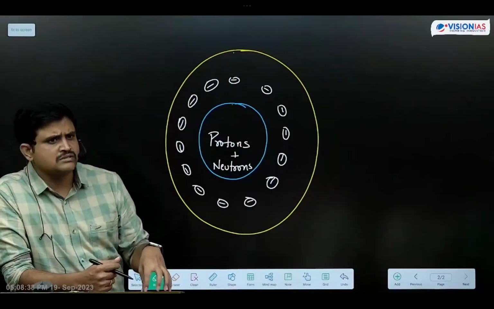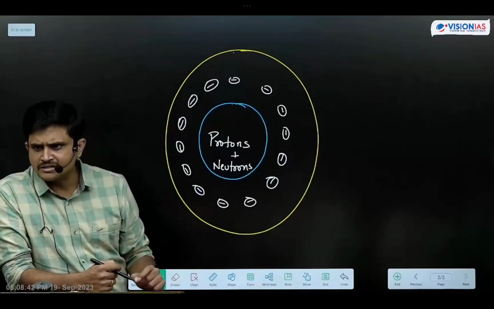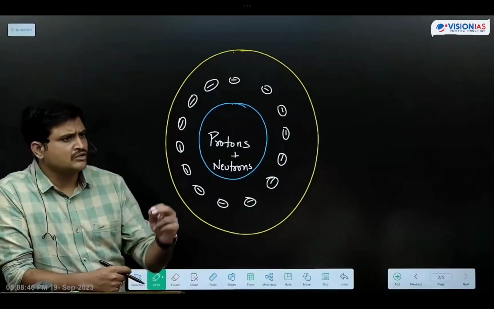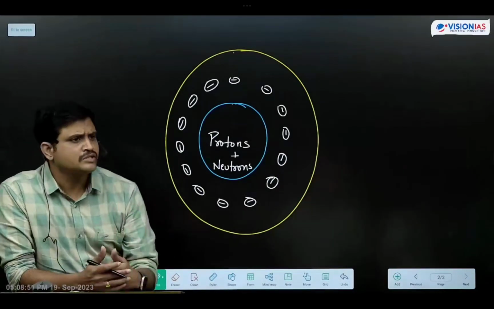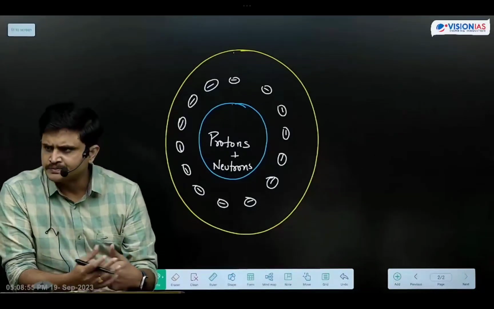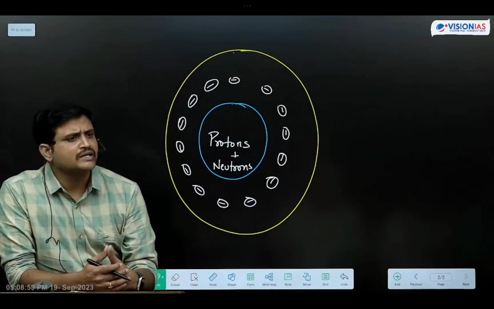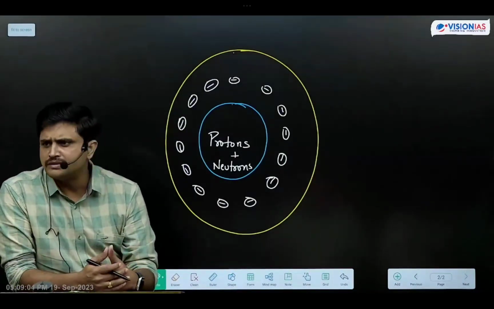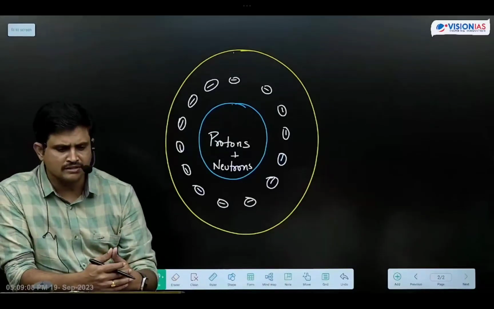Have you heard about photons? Light always travels in the form of packets of energy. Those packets of energy we call photons. These photons are also fundamental particles, and they are part of electromagnetic radiation. They carry electromagnetic radiation. Bosons are fundamental particles like this. So first we'll go to the list of these fundamental particles. First make a note of this.